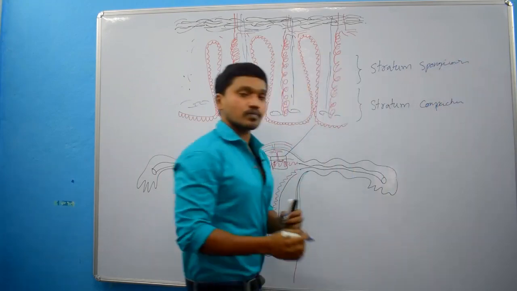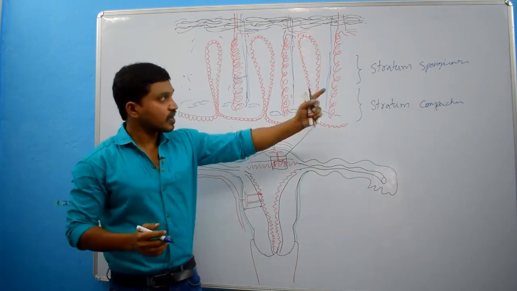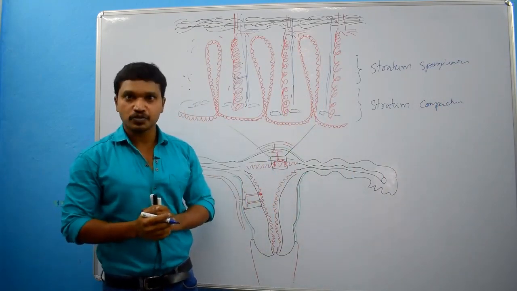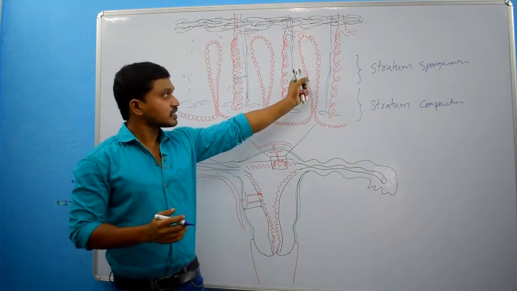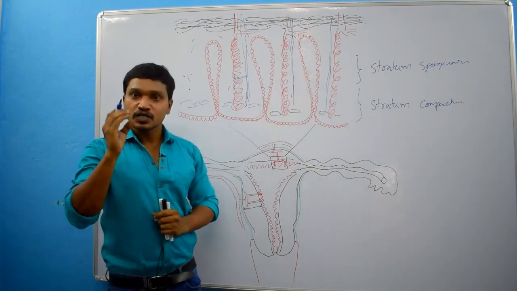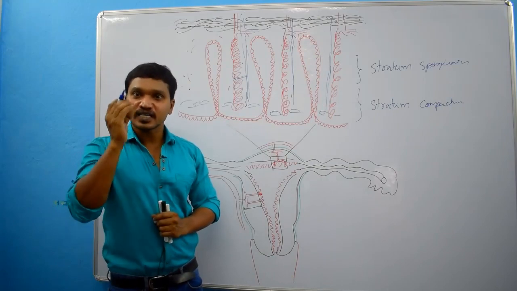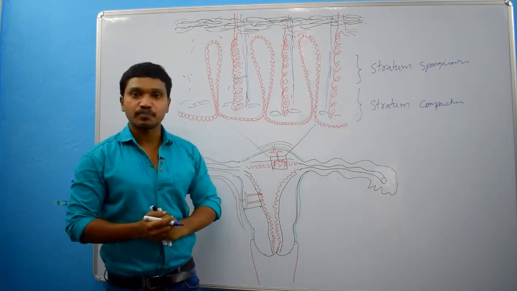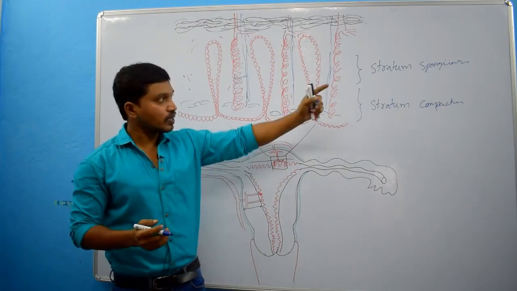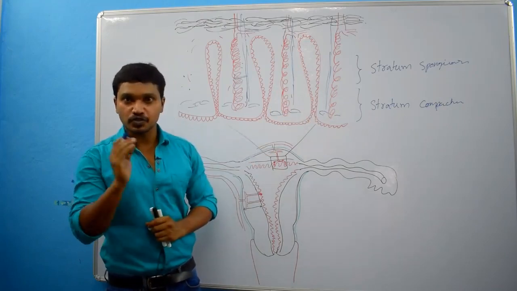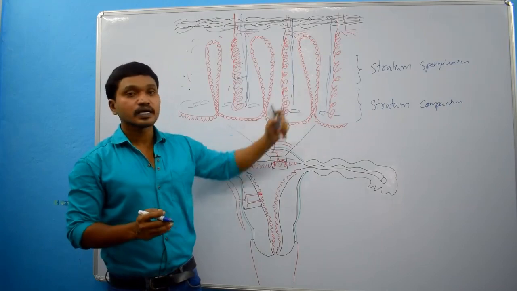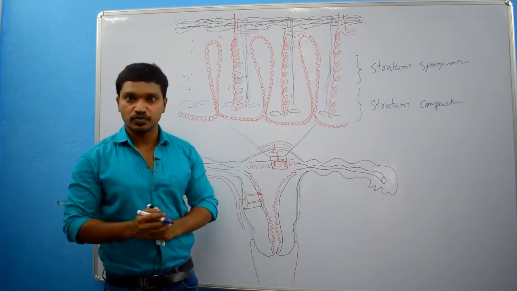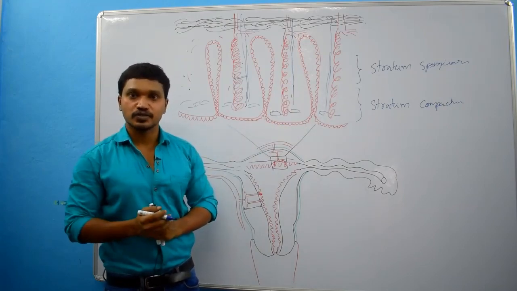Why are we calling this spongiosum? Because this part of the endometrium is spongy like, or it is edematous connective tissue. That's why this part contains edematous or spongy like connective tissue.